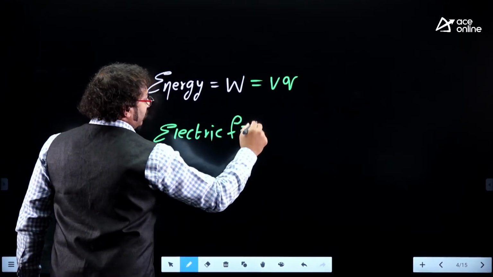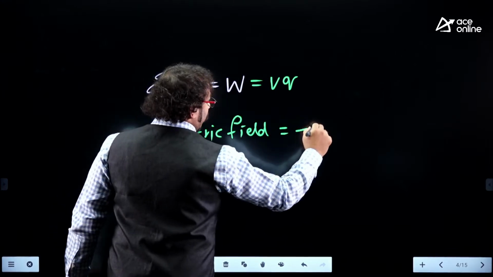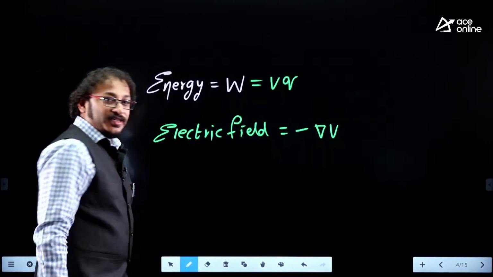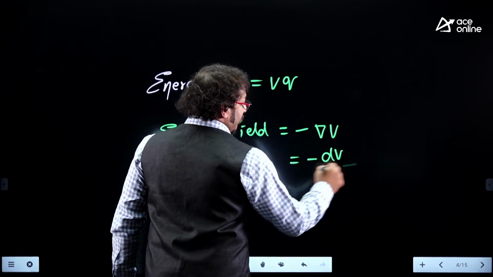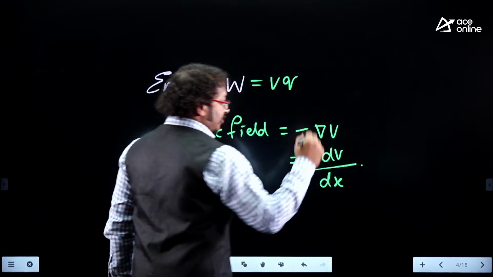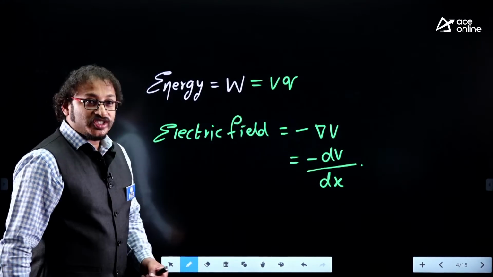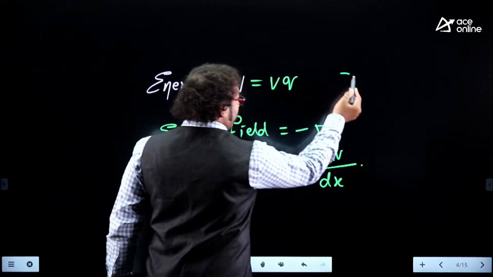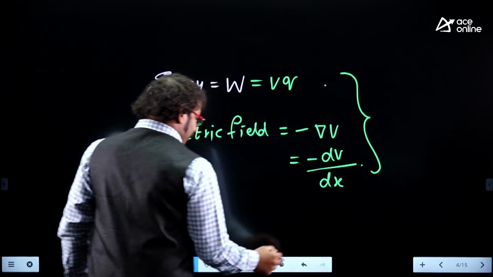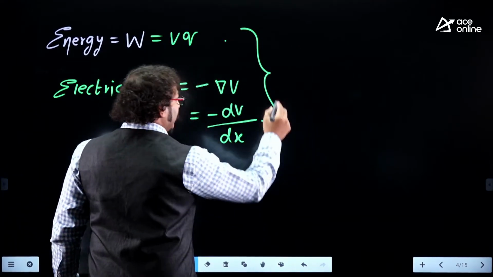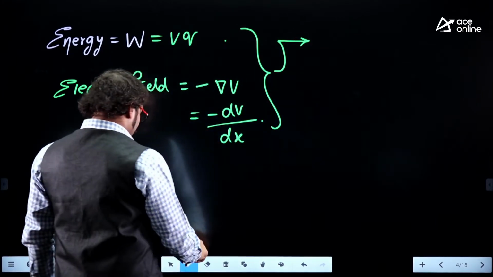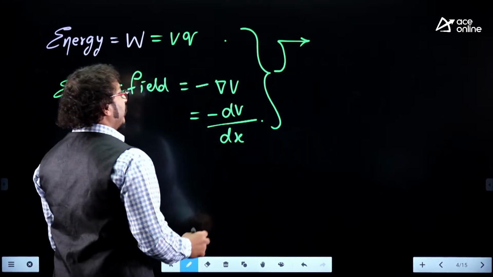Now, please tell me, my dear boys and girls, whenever you hear the word electric field, what is electric field? Electric field is nothing but minus del V, or simply I can say minus dV by dx. This is perfect. V is nothing but voltage. Now, if I consider these two relationships, am I getting any sort of conclusion here? Please let me know, my dear students.